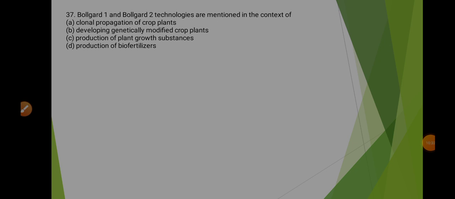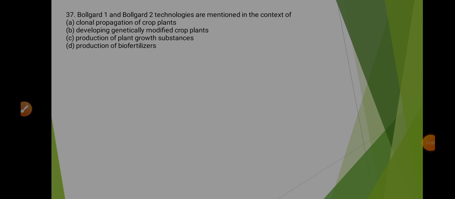Coming to the 37th question, it says that Bolgard 1 and Bolgard 2 technologies are mentioned in the context of. So first of all, we must know that in 2002, Indian Council of Agricultural Research, that is ICAR, developed a new type of genetically modified cotton. They were known as Bolgard 1. And in 2006, they developed a second variety known as Bolgard 2. And these plants are pest resistant.